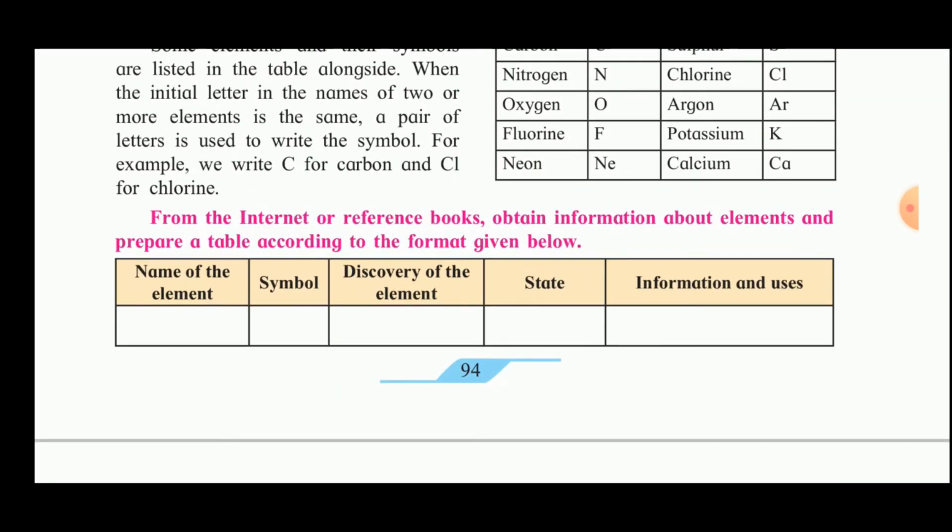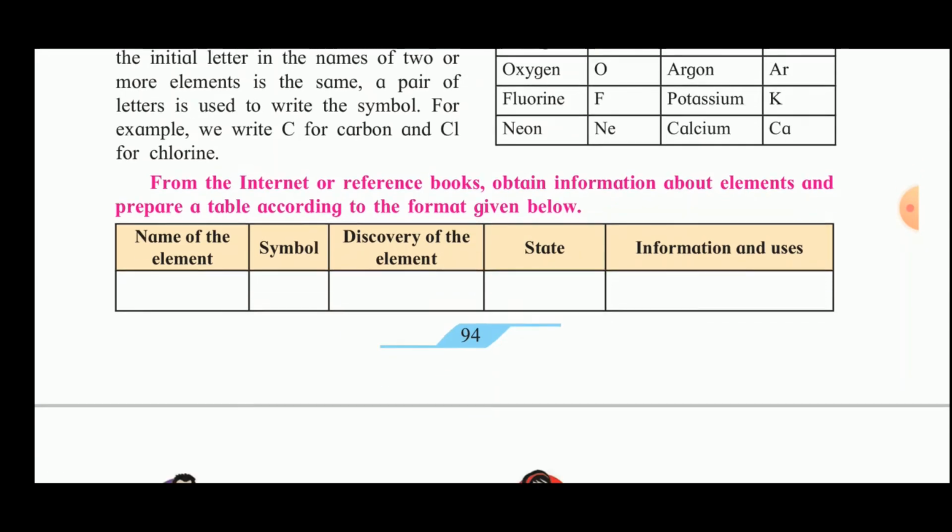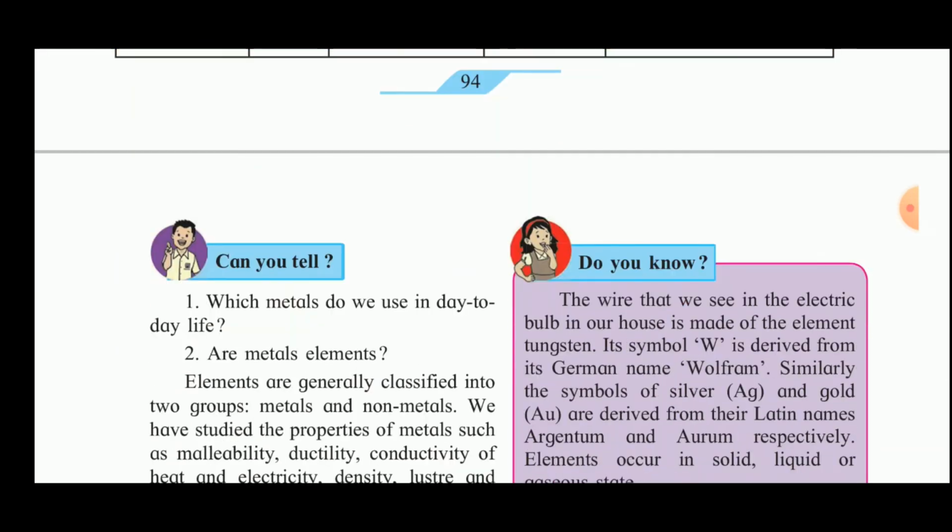Now from the internet or reference books, obtain the information about the elements and prepare a table according to the format given below. Now in standard 10th, you will have the entire periodic table. At that time all the elements and their symbols you can learn.